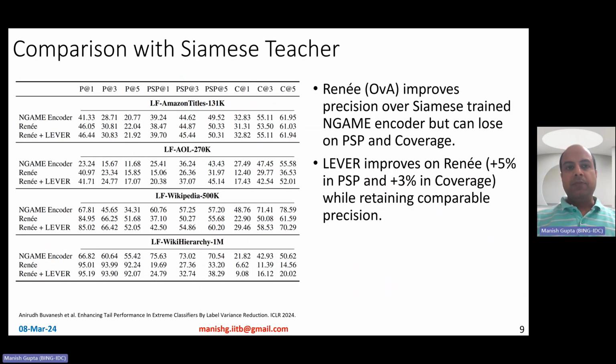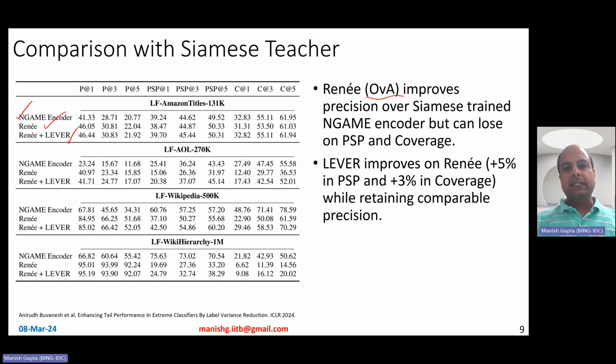Okay. So if you compare with the Siamese teacher, essentially in this experiment, what we did was to compare the encoder with Renee and with Renee plus LIVER. Remember, the encoder is just the encoder. Renee is a classifier on top of the encoder, a one versus all classifier. And Renee plus LIVER is basically a classifier plus this variance handling mechanism, right?